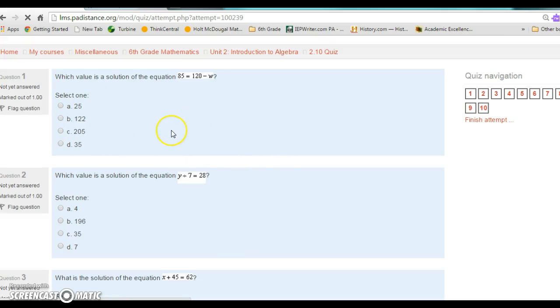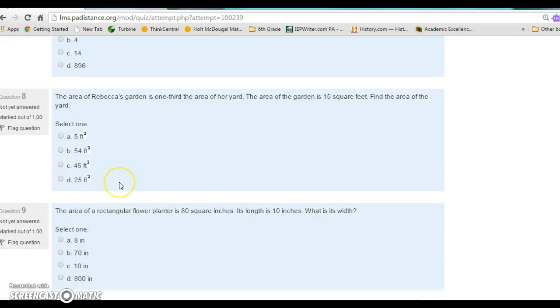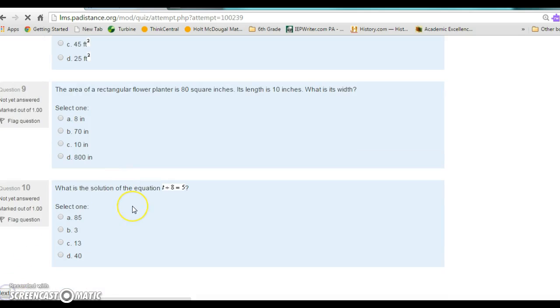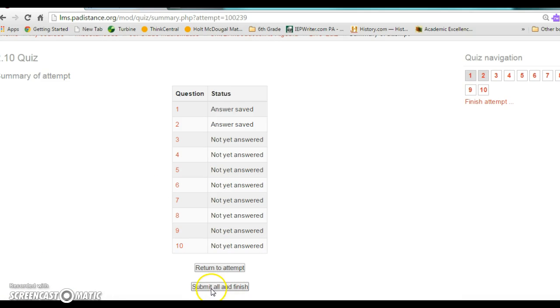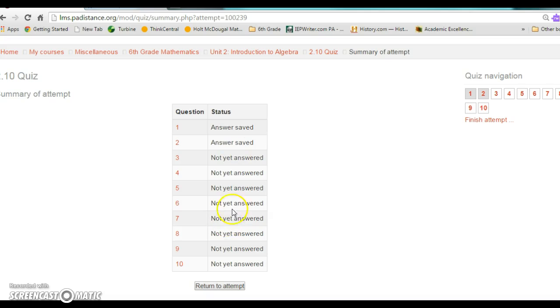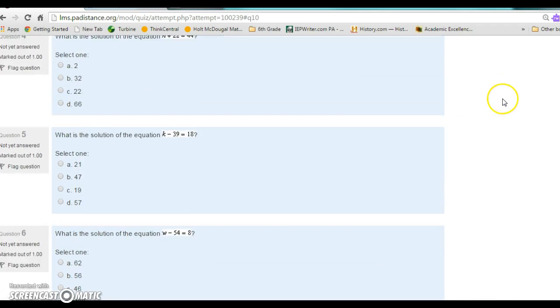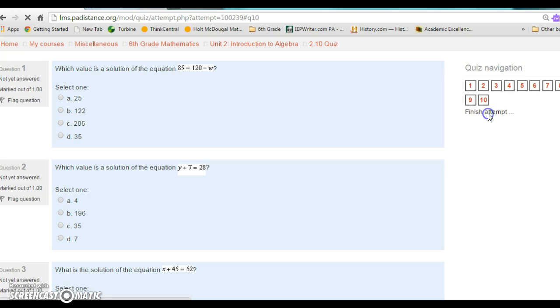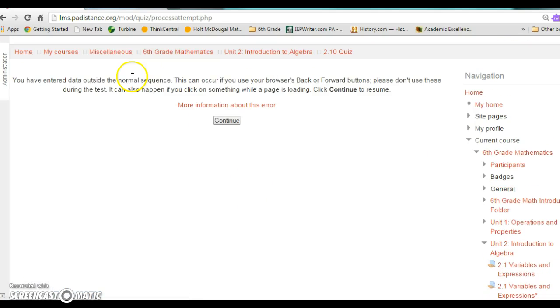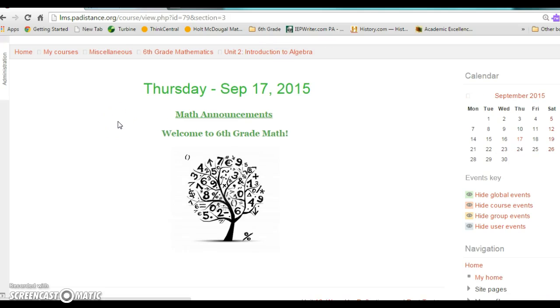Most times it's multiple choice, but sometimes we do have short answer or essays that will pop up depending on the subject, and you will submit your work right through this lesson. When you're all finished with the quiz, it's going to ask you to submit all and finish, and that is it. It will tell you if you have not answered a question or not. The quizzes are pretty simple and straightforward. When you click this Finish Attempt button and you click Submit, it will come directly to me.